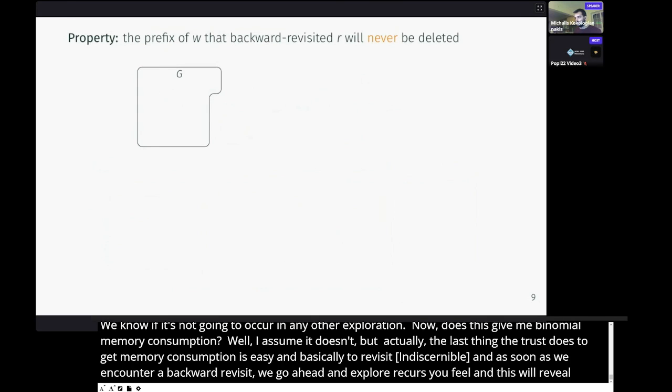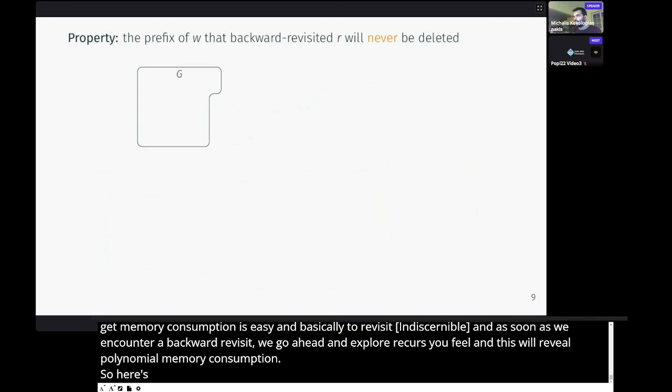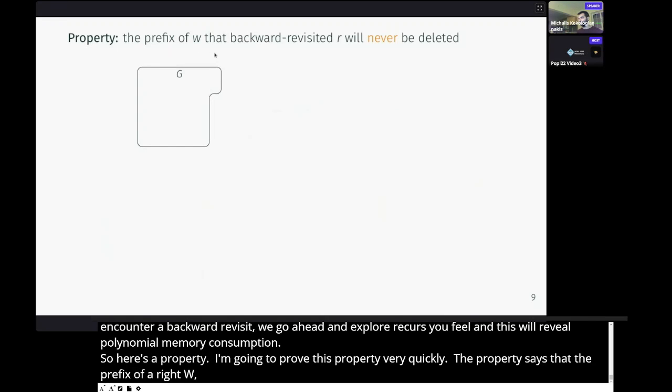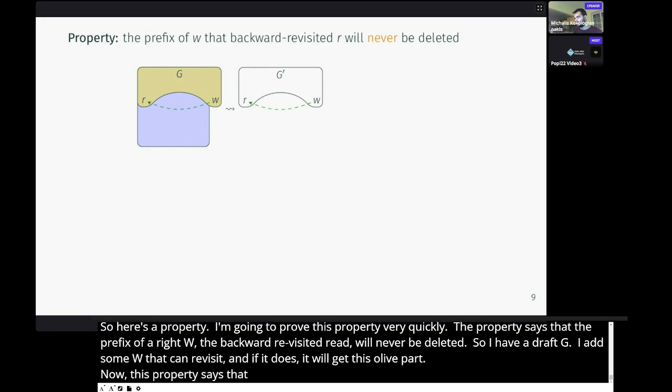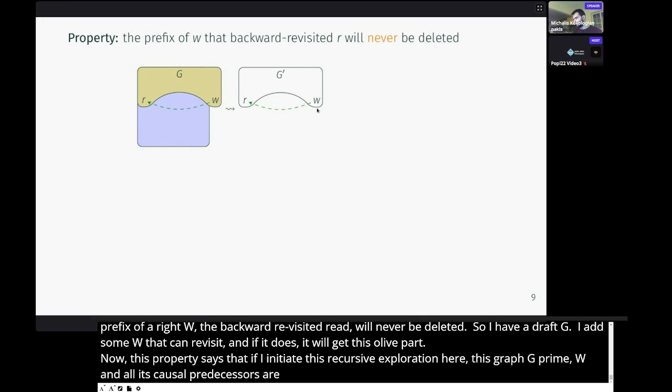So here's a property, and I'm going to prove this property very quickly. The property says that the prefix of a write W that backward revisited a read R will never be deleted. So I have a graph G, I add some write W that can revisit a read R, and if it does, I'll get this olive part. And now this property says that if I initiate this recursive sub-exploration here from this graph G prime, W and all its causal predecessors are not going to be deleted in this sub-exploration. And let me show you why.